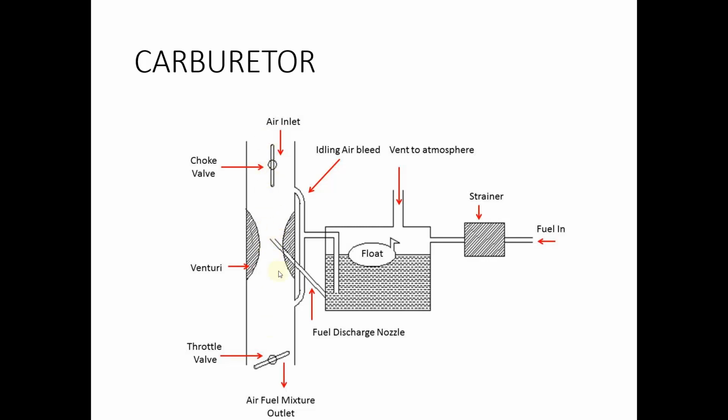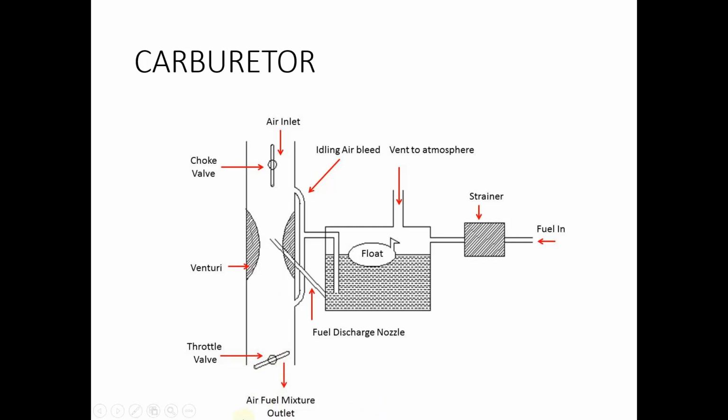When air moves through this area, the velocity increases, the pressure decreases, and the fuel is deposited in this area. As we know, petrol is highly volatile and can be vaporized very easily. The air and fuel mix here, the air vaporizes the petrol, and this air-fuel mixture moves downwards through the throttle valve to the engine cylinder.